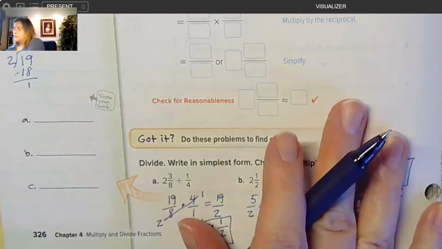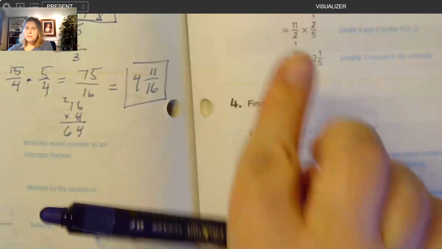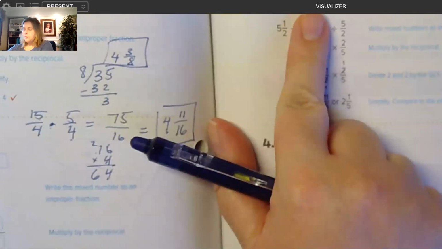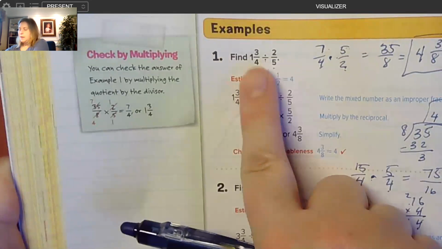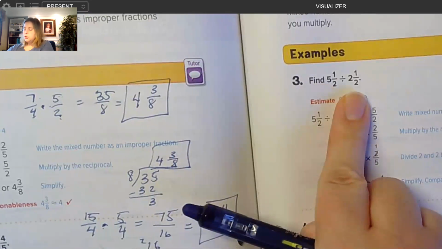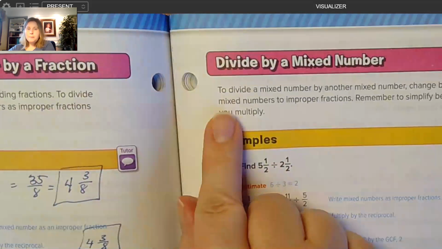All right, and then we're going to skip the top part of the second page, 327, because it's just the same thing, except instead of dividing by a fraction like we did on the previous page, it's a mixed number divided by a mixed number. So we'll skip examples 3 and 4, but let's go ahead and read the instructions at the top.